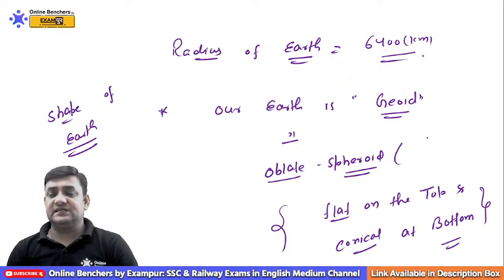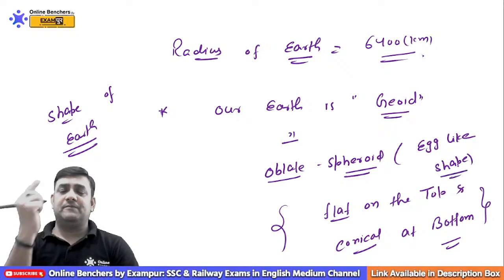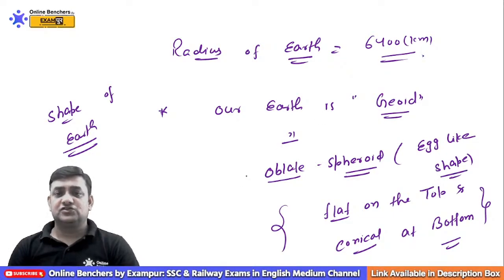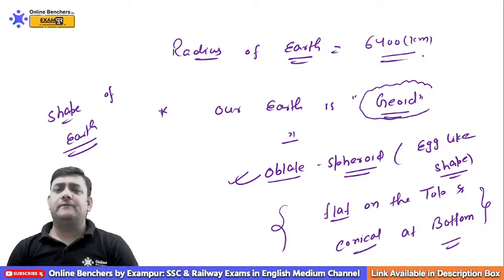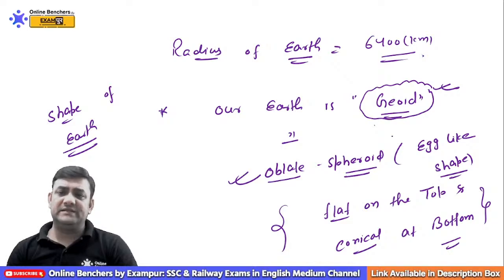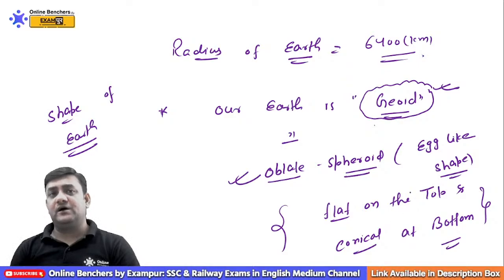Oblate spheroid also means it's an egg-like shape. You might have heard or seen about the 3 layers of the egg. So this is called oblate spheroid. This is not omelette. This is oblate spheroid. But in most of the questions you will find the option as geoid. So you can simply answer geoid, or you can also answer oblate spheroid. There's not much difference between that. But always remember one point: our Earth is flat on the top and it is conical from the bottom.